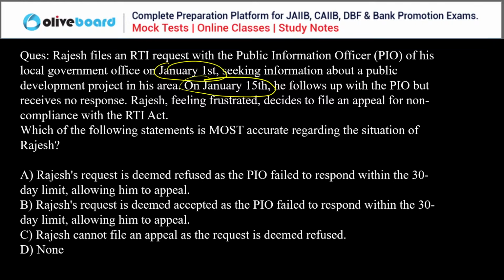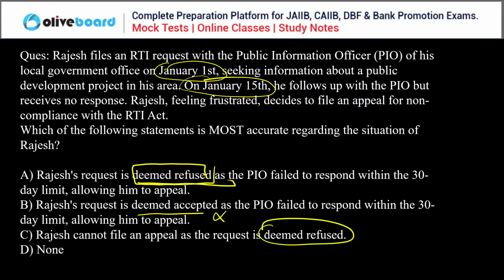So, when we are talking about this particular thing, deemed accepted cannot be the answer. Now, from A and C, we have to choose because it is deemed refused. If the PIO fails to respond within 30 days, yes, it is deemed refused. True. But in C, it is saying that you cannot file an appeal, which is wrong. Still, you have the flexibility that you can file an appeal against the PIO order. So A is the correct answer here.